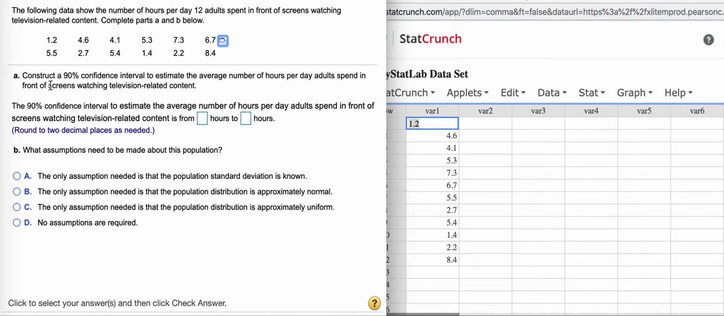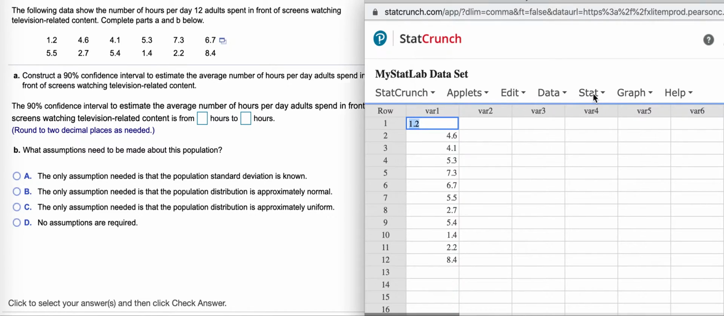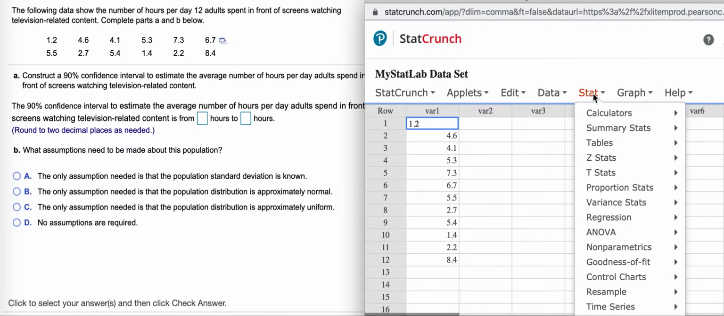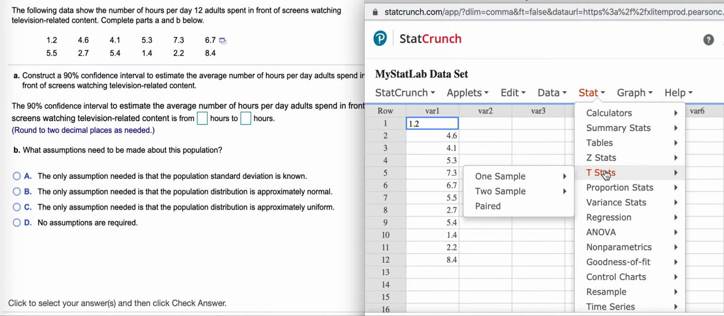The first thing we want to do is construct a 90% confidence interval to estimate the average number of hours per day adults spend in front of screens watching television-related content. So what we'll do here in StatCrunch, press Stat. We're not given the population standard deviation, so we can't use Z-stats. We're going to be using T-stats in this case to estimate the mean.